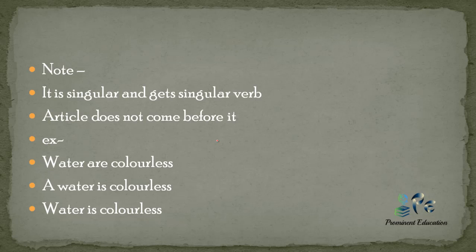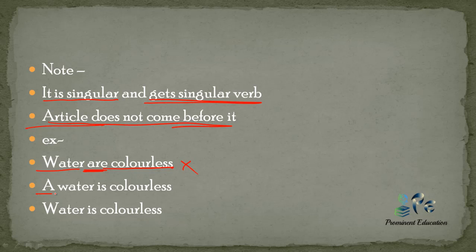Let's discuss some rules of material noun. It is singular and gets a singular verb. A material noun is always kept singular and hence it takes a singular verb. Article does not come before it; we do not use an article before them. For example, "Water are colorless." I have already told you it is singular and takes a singular verb, so this sentence is wrong.